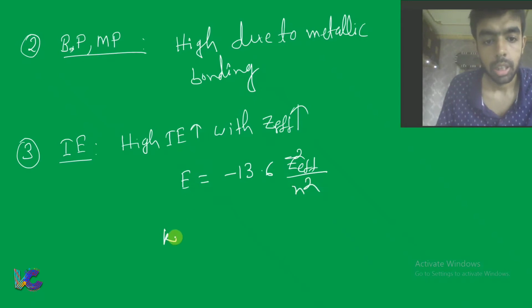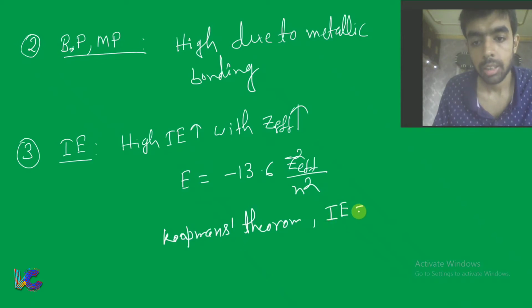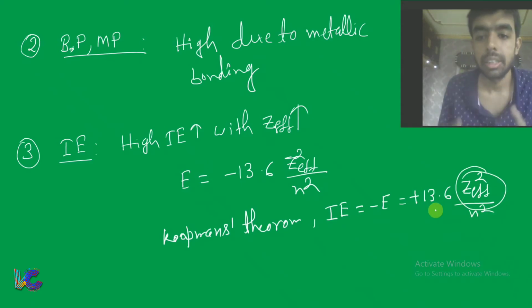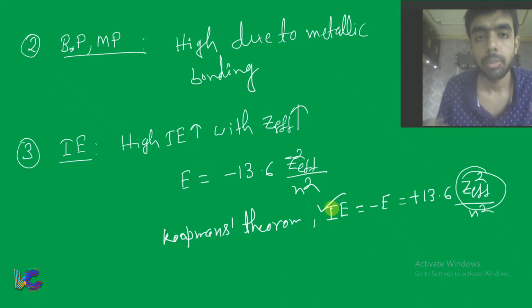Now according to Koopman's theorem, ionization energy is equal to minus E, that means plus 13.6 Z effective square by n square. That means as the effective nuclear charge increases, the ionization energy or ionization potential increases in case of transition metals.